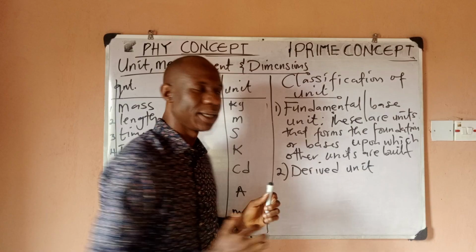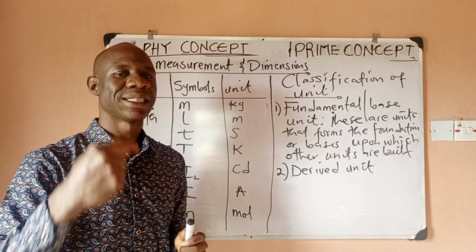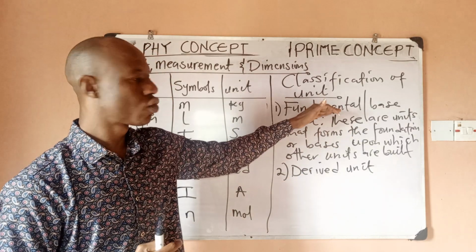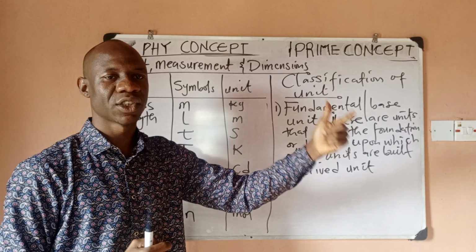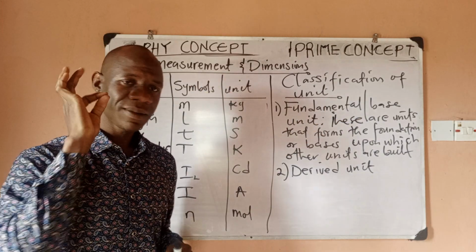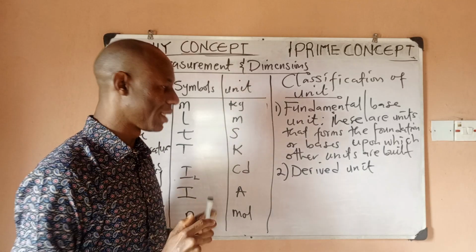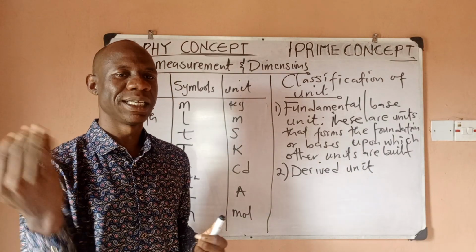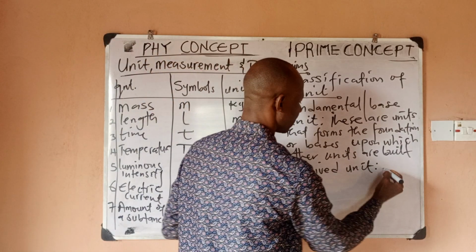As the name implies, derived units are units that are obtained by combining two or more fundamental units in multiplication or division. Let me write it.